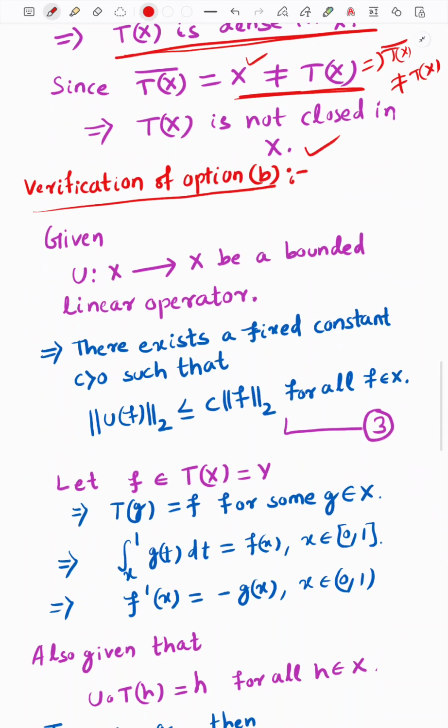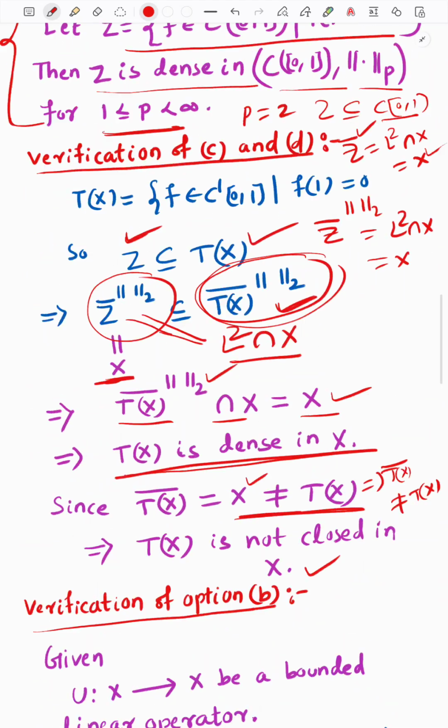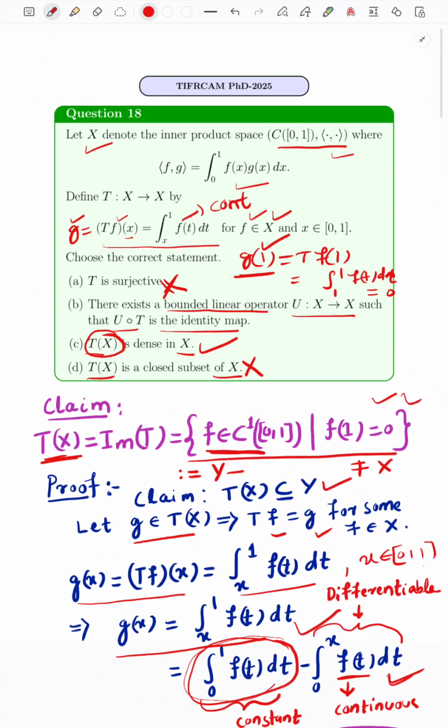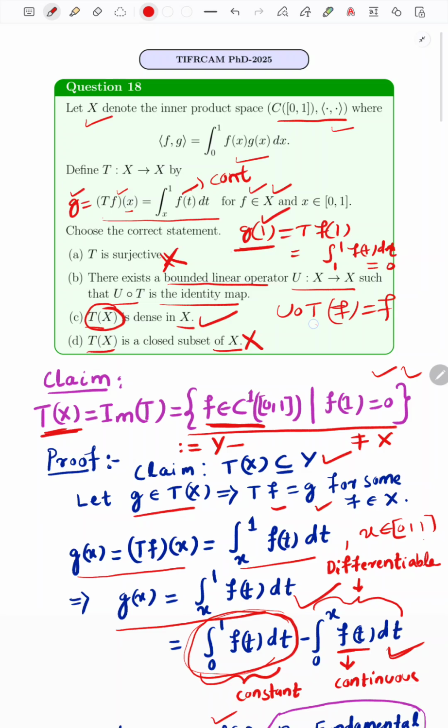So suppose we can find, we will prove that we cannot find, but where are you getting the intuition that you cannot find such a map? If you closely observe, U composition T f is equal to, you are saying, identity, but Tf is equal to what?